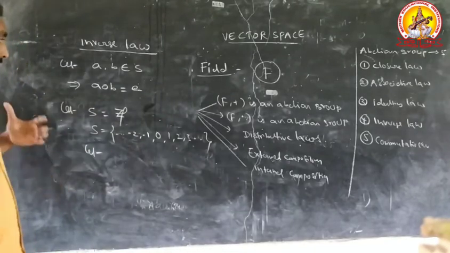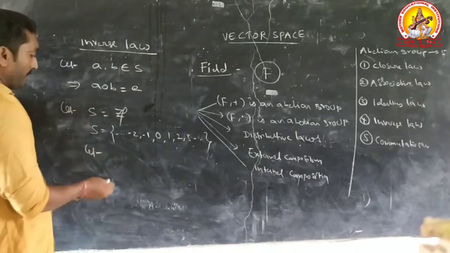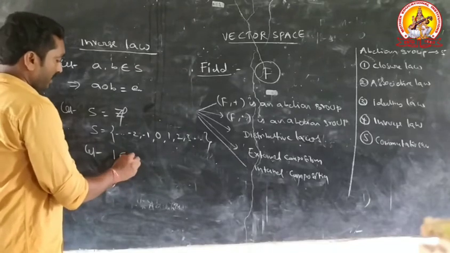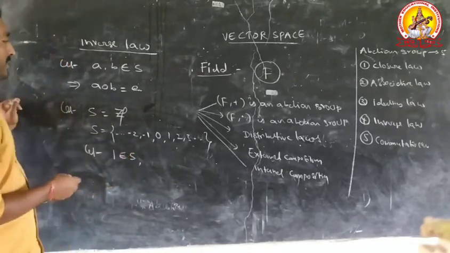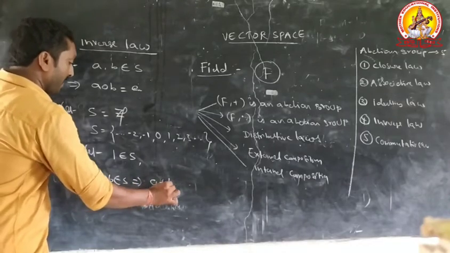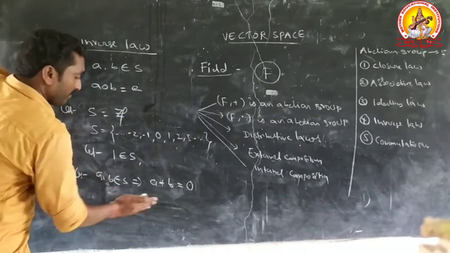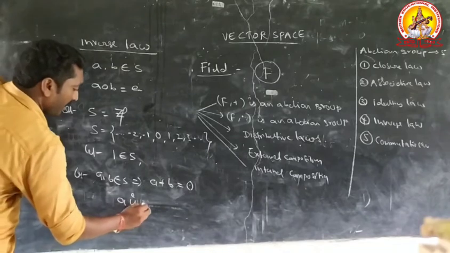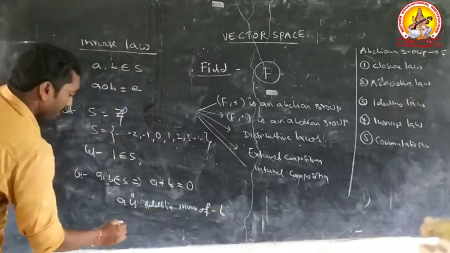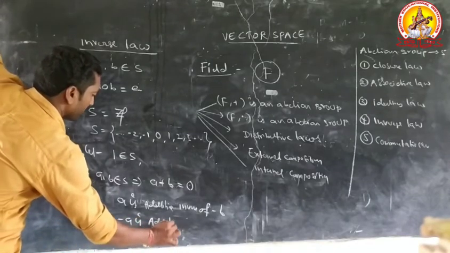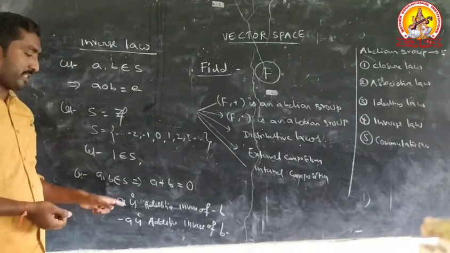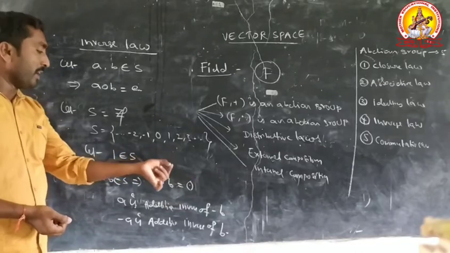Let any two elements belong to S, for example, 1 belongs to S. For example, the additive process: let A, B belong to S. That implies A plus B equals 0. Minus A is the additive inverse of A, and minus B is the additive inverse of B. Once again, A, B belong to S, that implies A plus B equals 0, where 0 is the additive identity element.